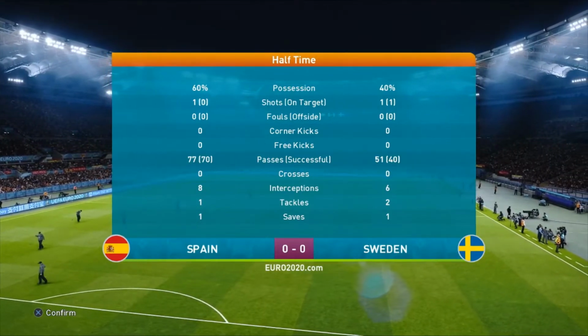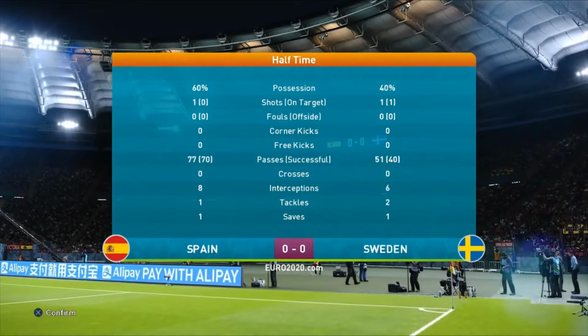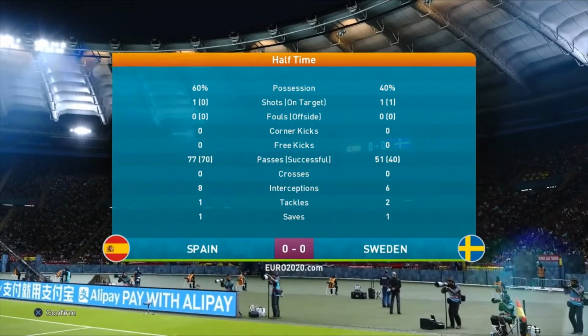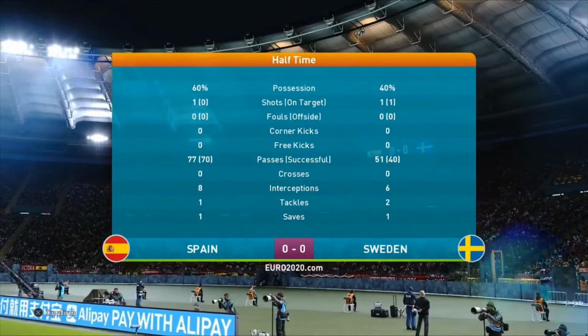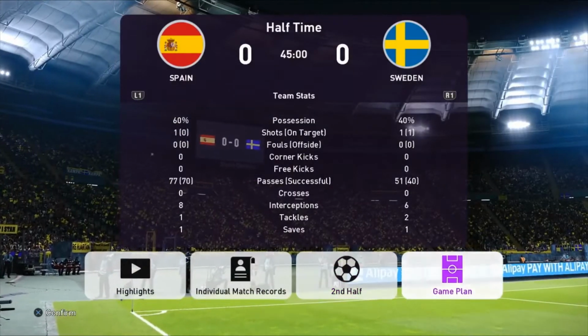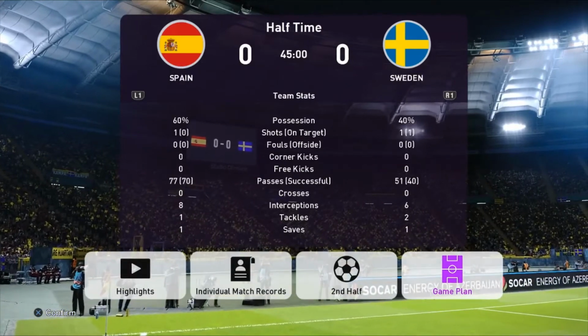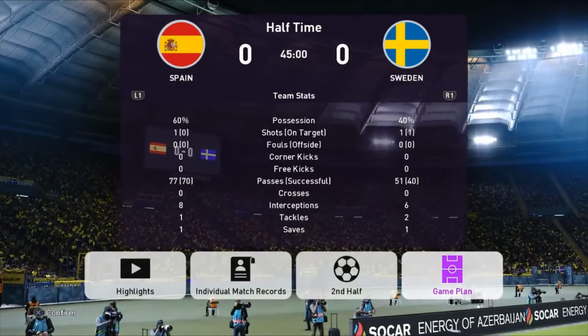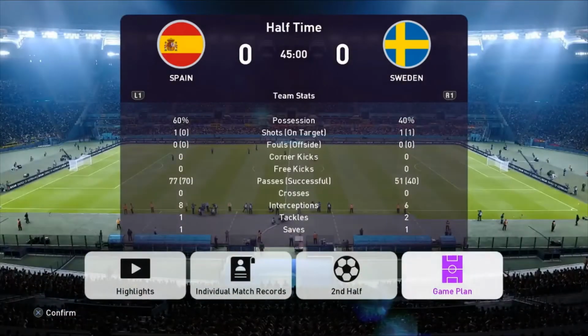I think, as I said, the Swedes will be very, very happy with the fact that they're still in the game. But the Spaniards, I've got to say, have been pretty boring in this game so far. They've not really worked the ball to any attacks. Are we going to have any changes from the sides here? I don't think Chris will be happy at all with how his side has played. I think he'll be very frustrated at the fact that a lot of the ball has been in the midfield and not really going anywhere in terms of attack.